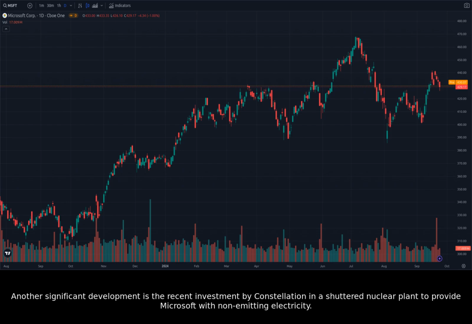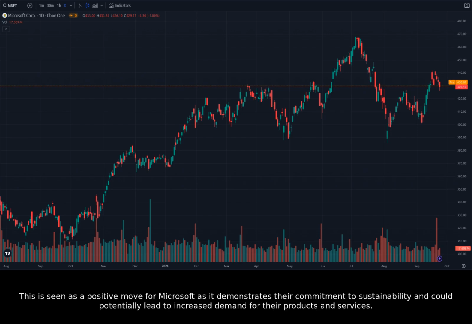Another significant development is the recent investment by Constellation in a shuttered nuclear plant to provide Microsoft with non-emitting electricity. This is seen as a positive move for Microsoft as it demonstrates their commitment to sustainability and could potentially lead to increased demand for their products and services.